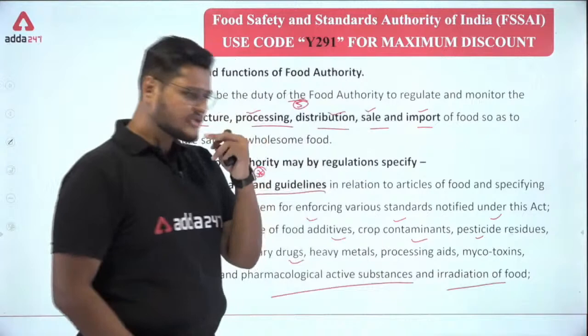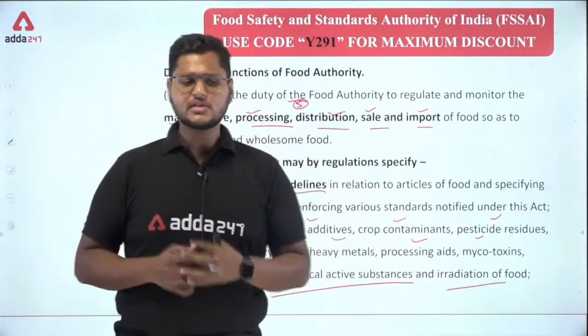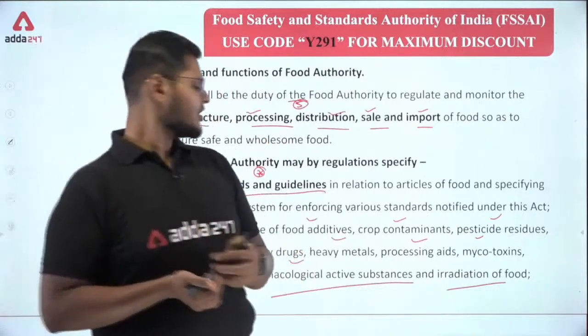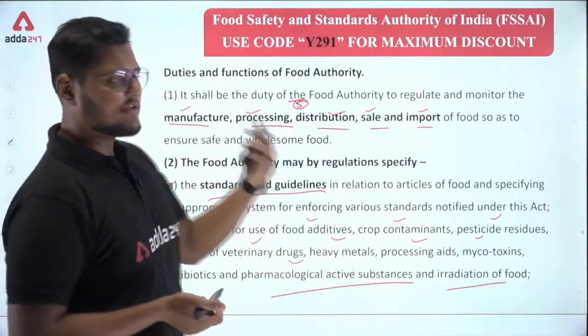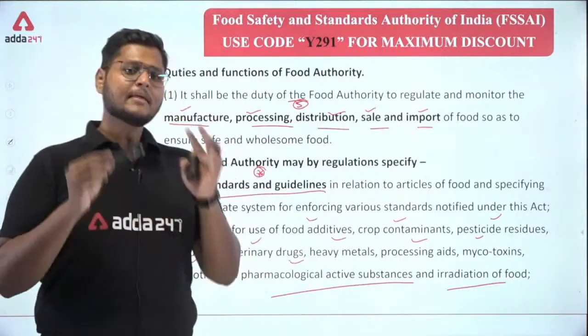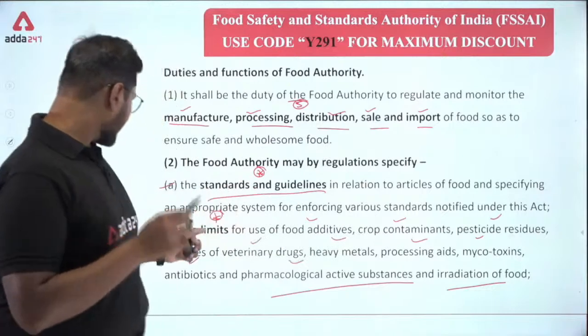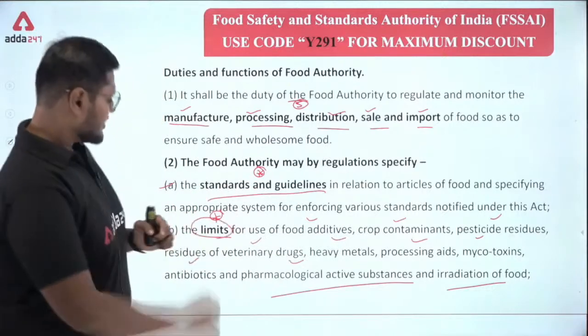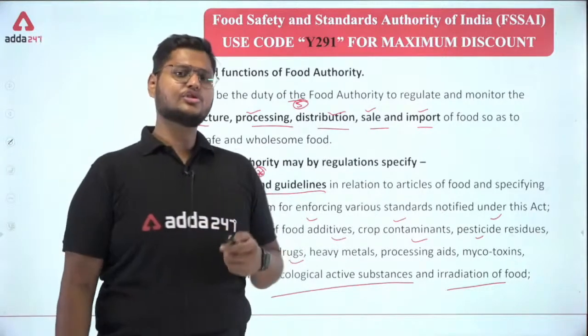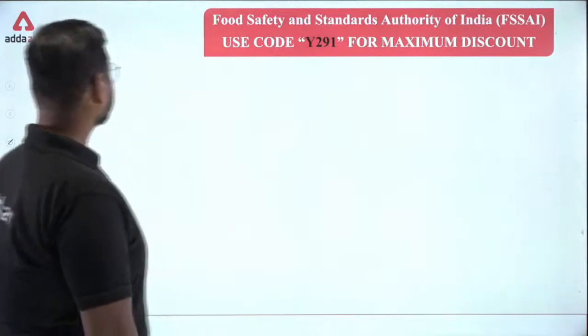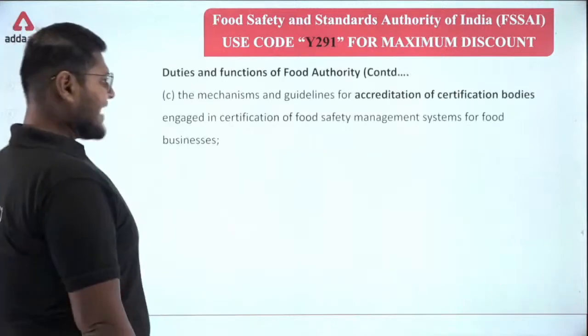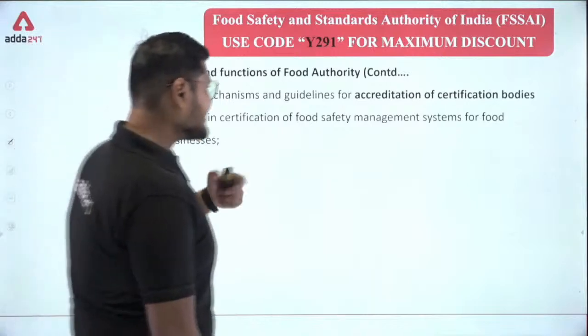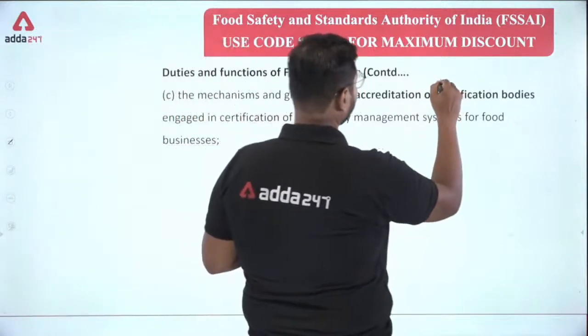Talking about irradiation of food, sometimes the food undergoes a certain type of radiation, so the level of that radiation should be at the prescribed limit. It should not exceed that. The food should not become cancerous. Next, the mechanisms and guidelines for accreditation of the certification bodies.